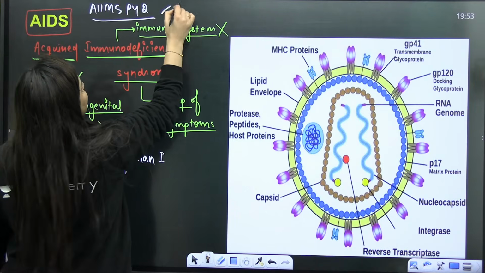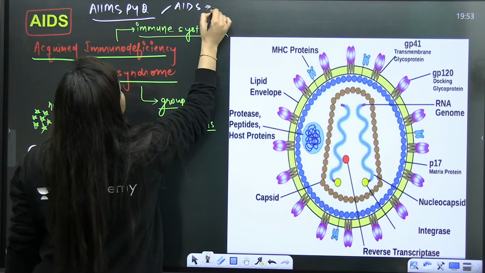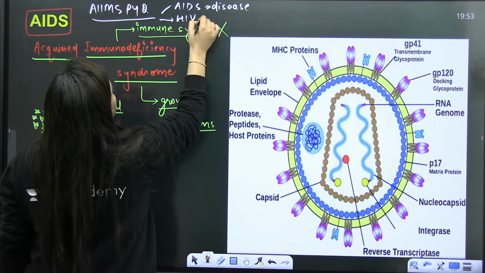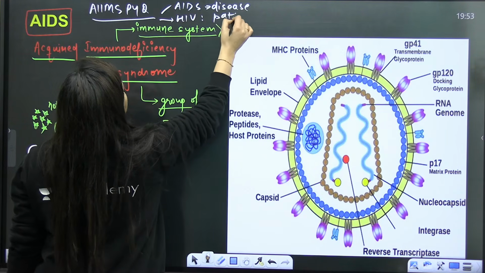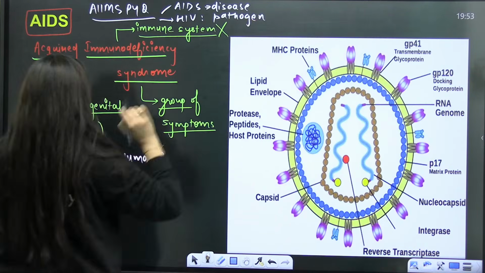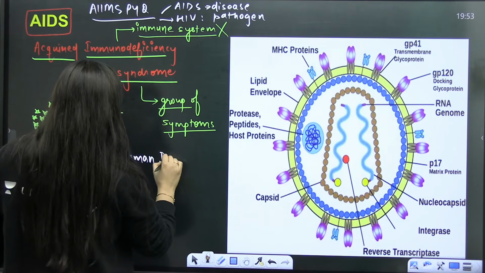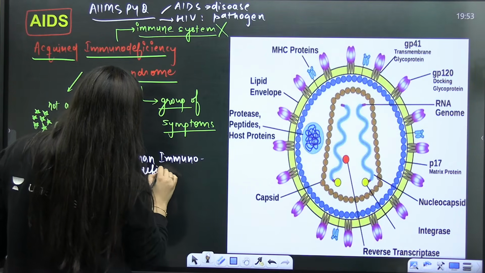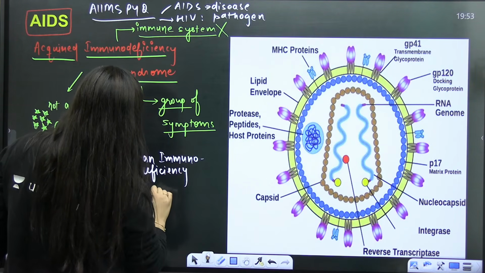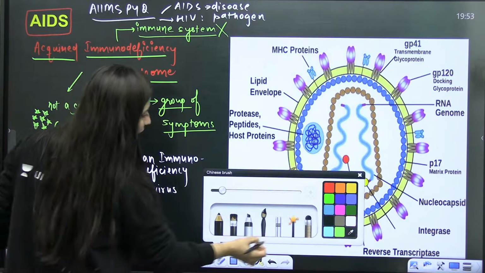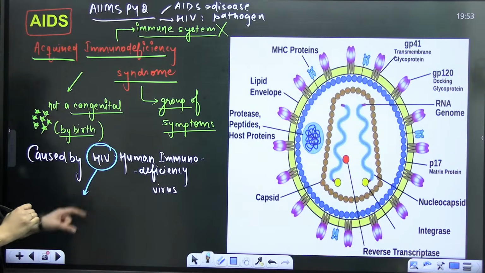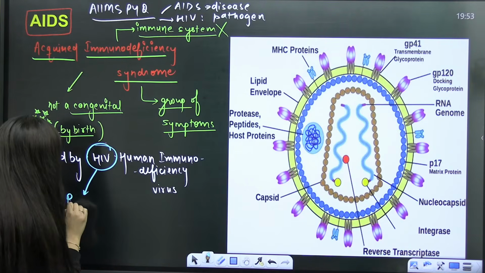So AIDS, remember, it's a disease. Okay, HIV is the pathogen that causes that disease. So human immunodeficiency virus, that's what we have. Okay, so that is what HIV is. So it is a retrovirus.